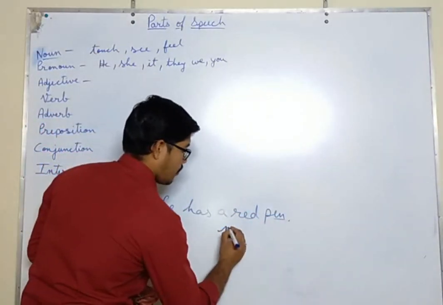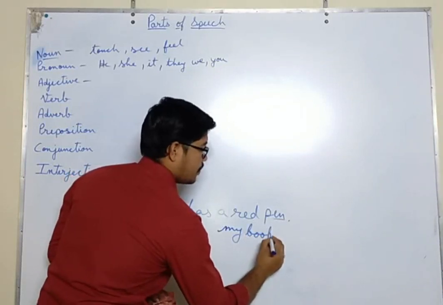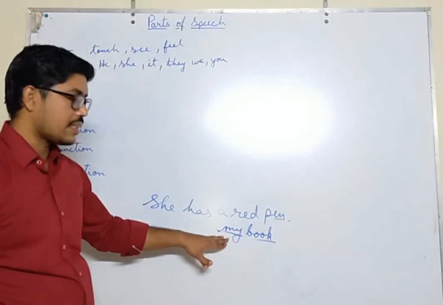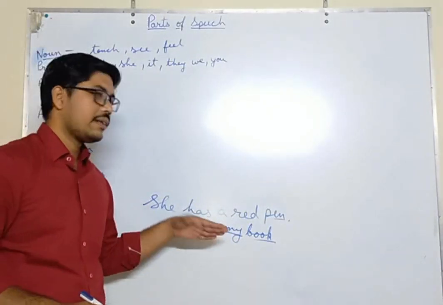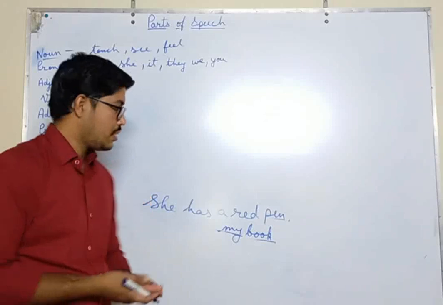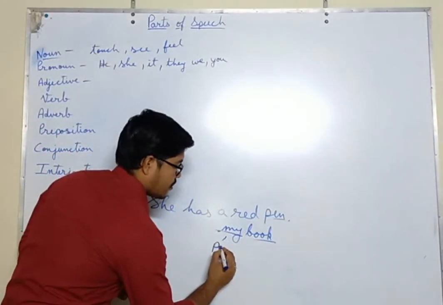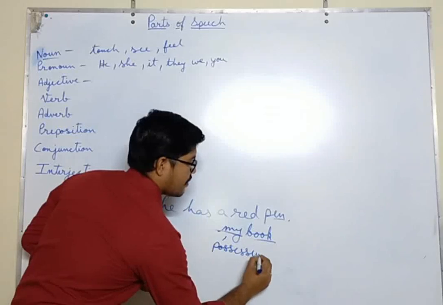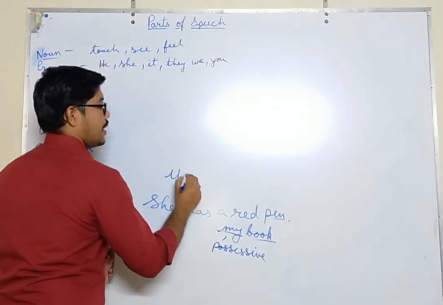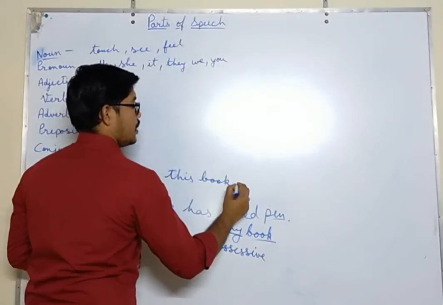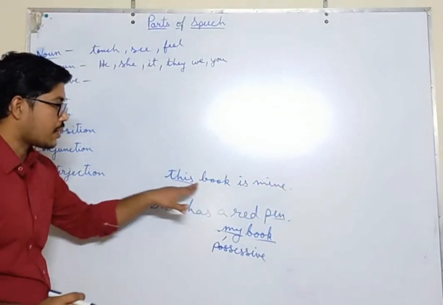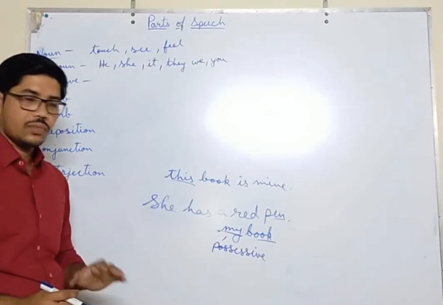Like, my book. What is book? Book is a noun. Now, my. See, this is the thing that confuses everybody. My would be a pronoun, but here it is an adjective, and it is a possessive adjective. My is possessive. Now, in the sentence this book is mine, this comes in front of a noun, so it is an adjective.